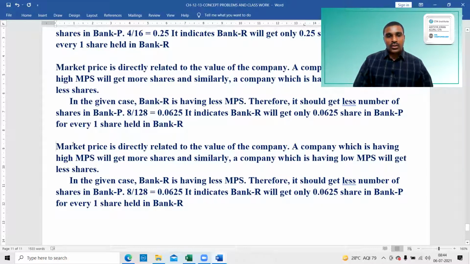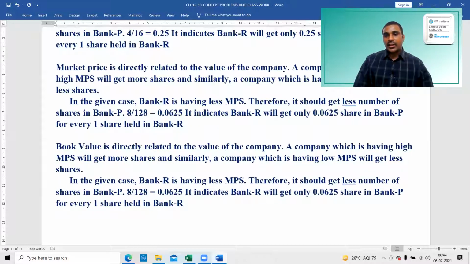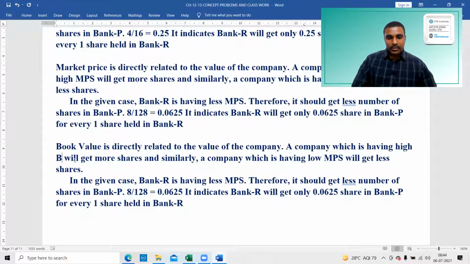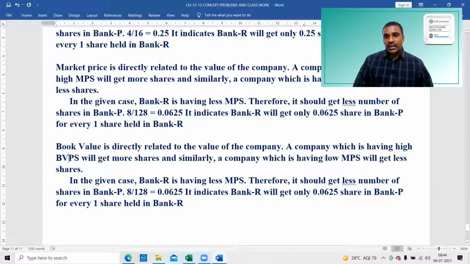Book value is directly related to the value of the company. So a company which has more book value per share, BPS, will get more number of shares, and low book value per share will get less number of shares. Bank R has a lower book value per share. Therefore, it should get less number of shares.